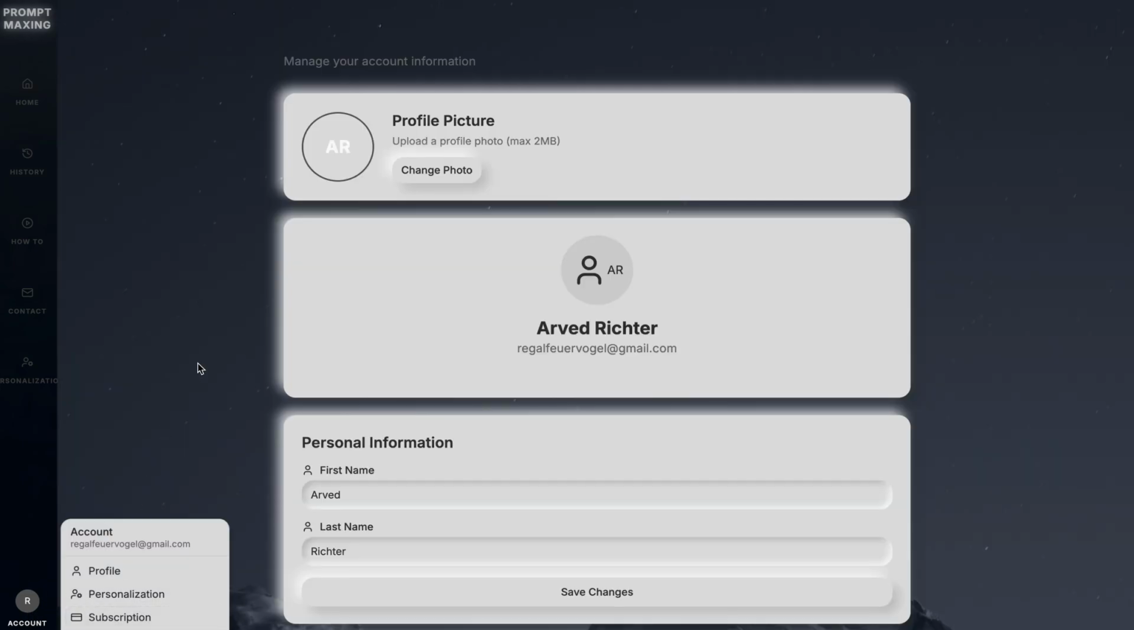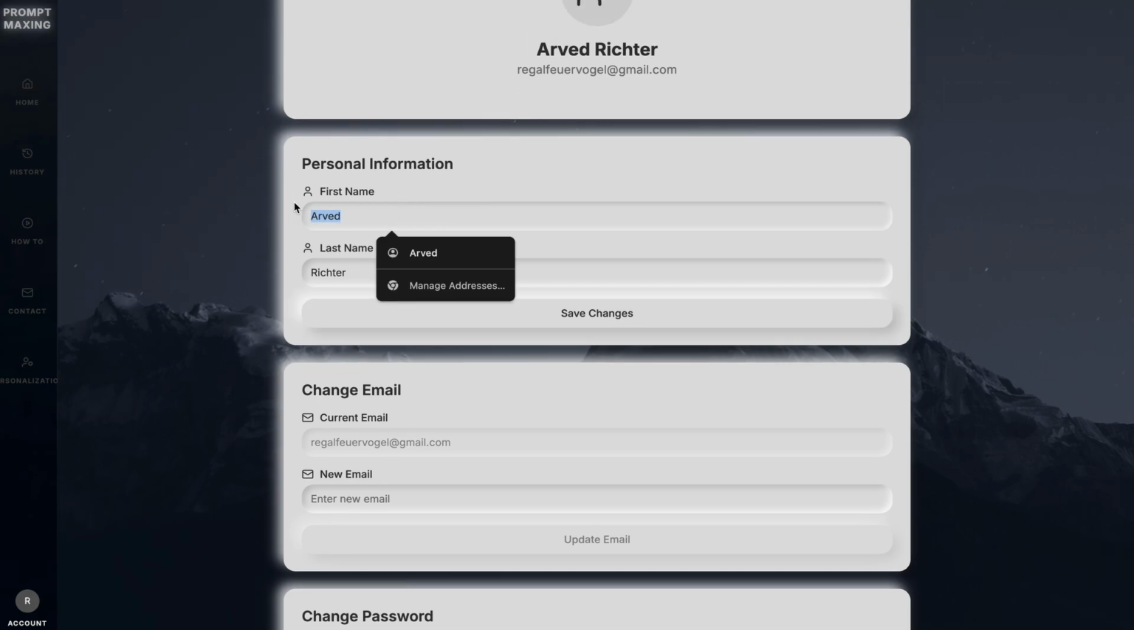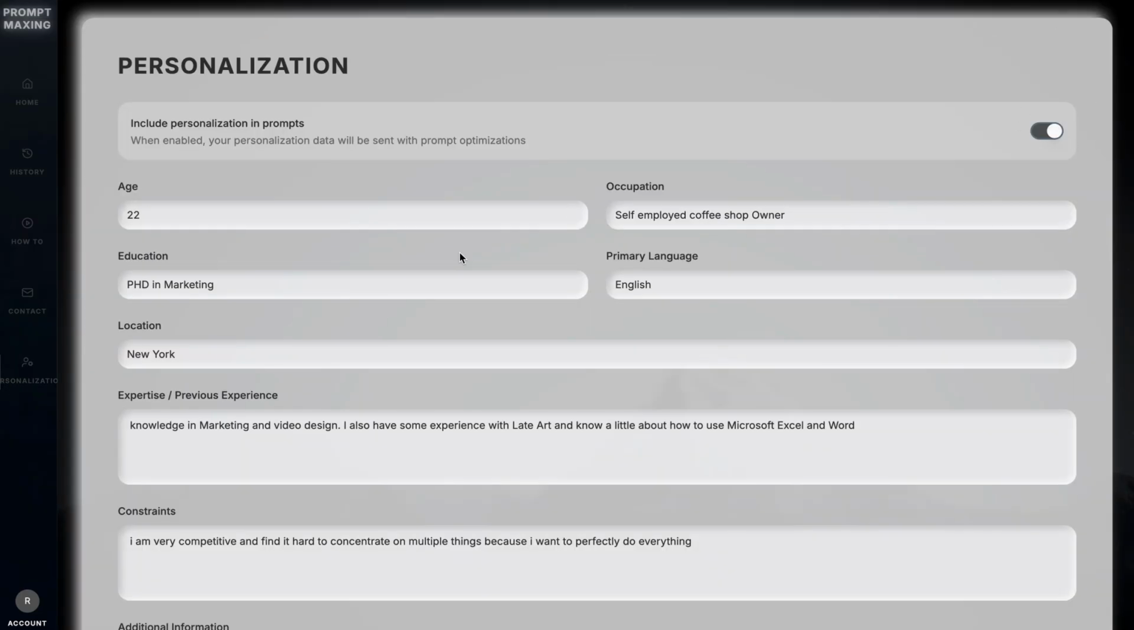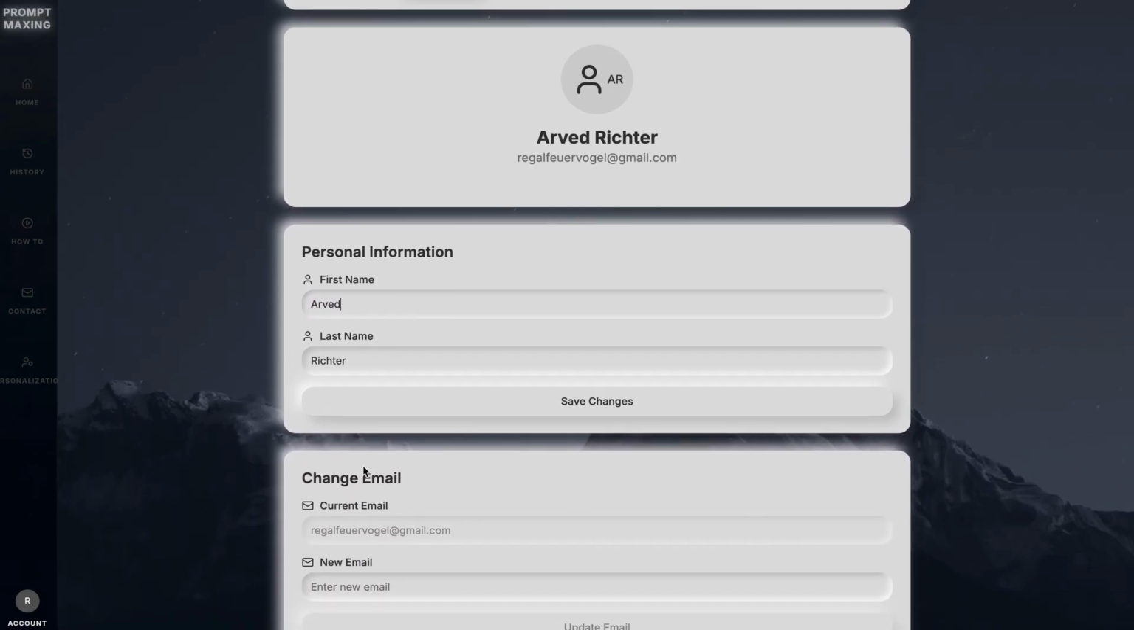You have a profile and a subscription page. Really nothing important. You just have to note that your name and last name also get sent with the personalization if you turn it on. If you don't want your name to be sent, you just have to use a fake name, I guess.